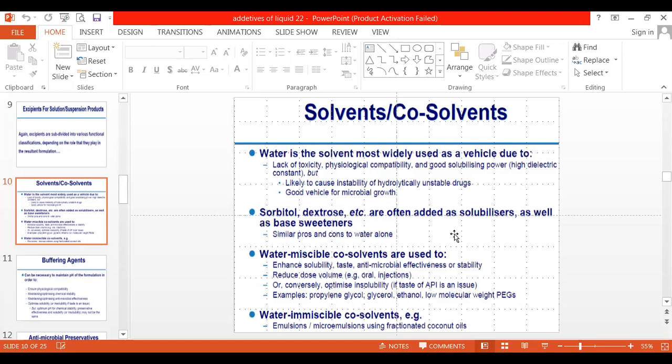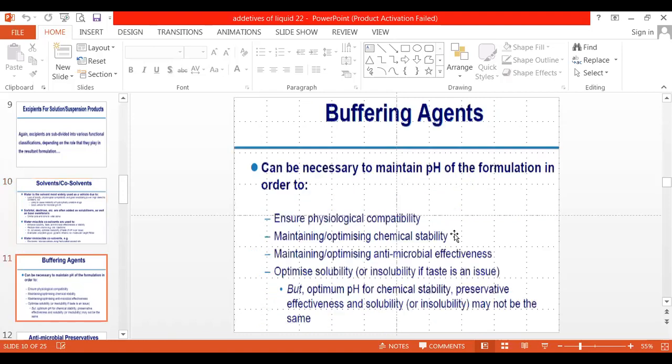Regarding alcohol, it is an abundantly available material, but it is quite costly compared to water. Also, only up to a particular extent or percentage can we use alcohol. We cannot use a larger concentration of alcohol because it can cause sedation in patients. So these are the advantages and disadvantages of utilizing alcohol.